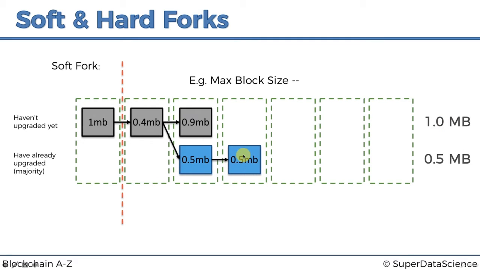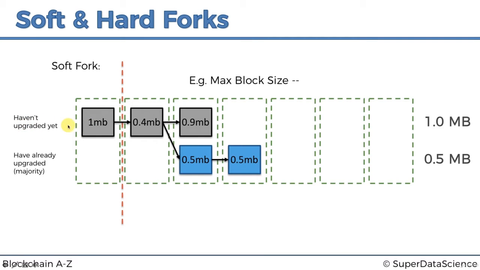So that is where the backwards compatibility of a soft fork comes in. A soft fork is backwards compatible, unlike a hard fork. What that means is that these blocks found by new miners will be accepted by the new miners and by the old miners. And so these miners just see a chain like this. Great.